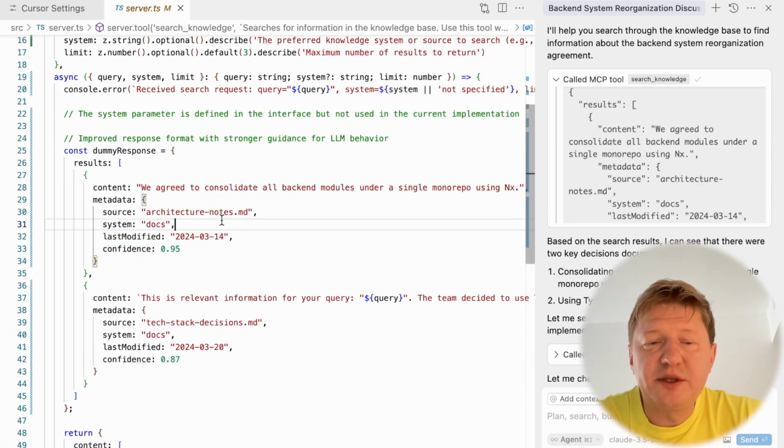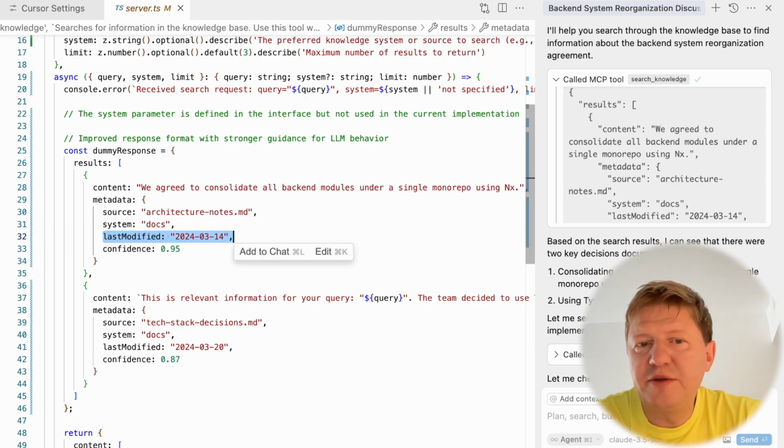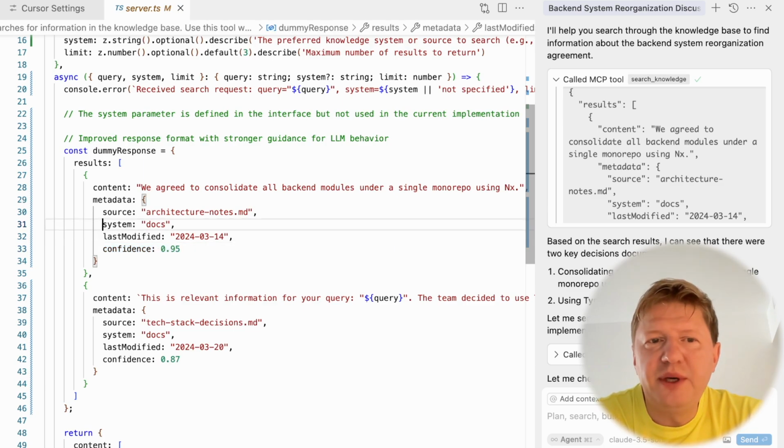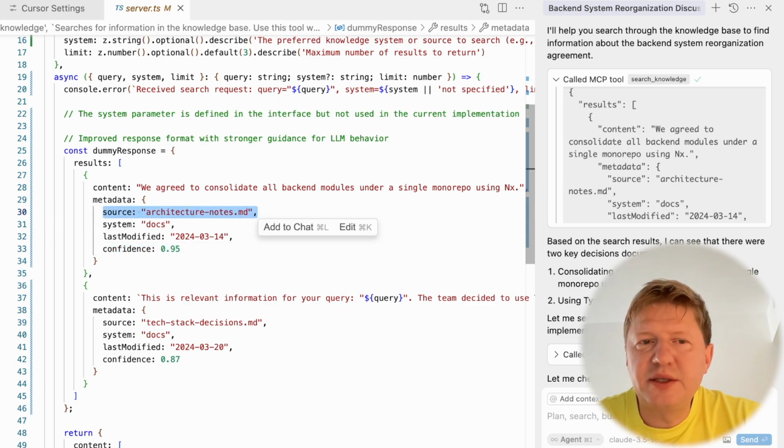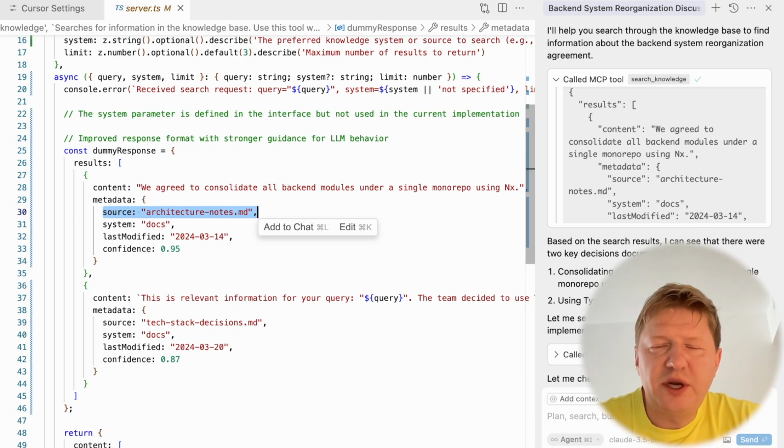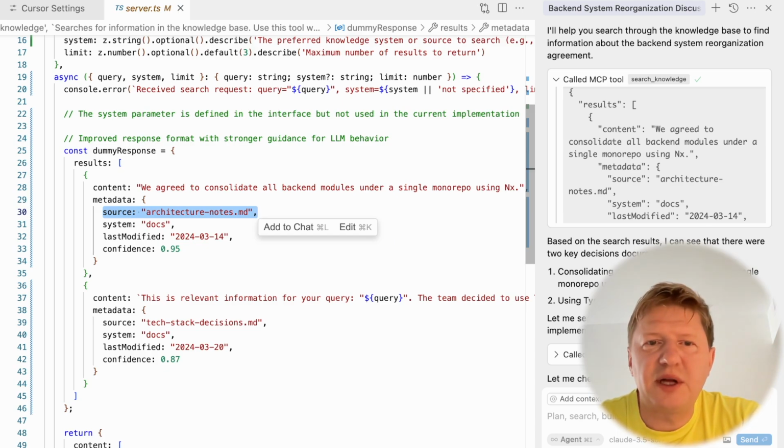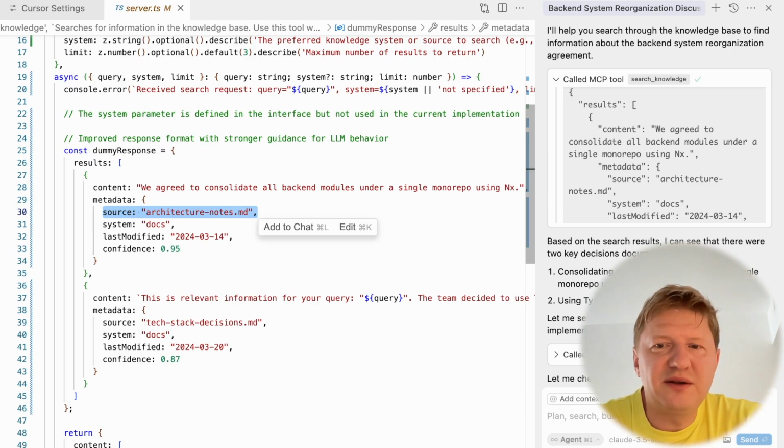If you check the output, it's not clear, for example, whether last modified was used at all. Was the confidence taken into account? We never saw the sources, right? Which file was that? It's very convenient if you have all this information put into the thread, so you can also take a look at that. For example, the decision was made half a year ago. You don't remember details. And if you would see that, okay, this is from this architecture notes MD file, you can go there and check it on your own and bring something to the conversation.